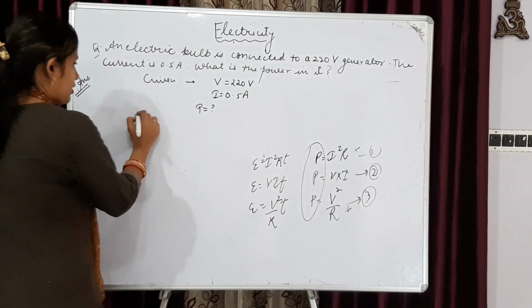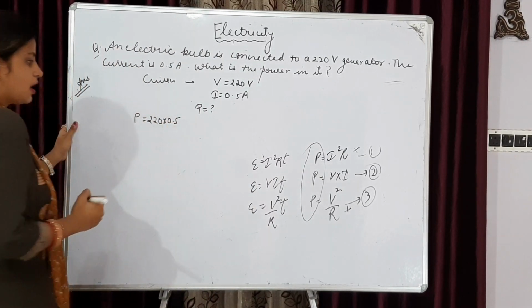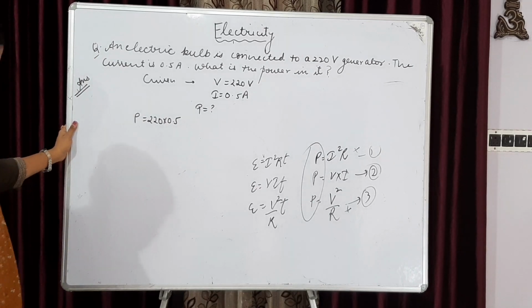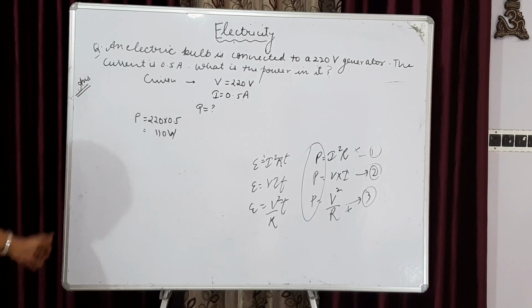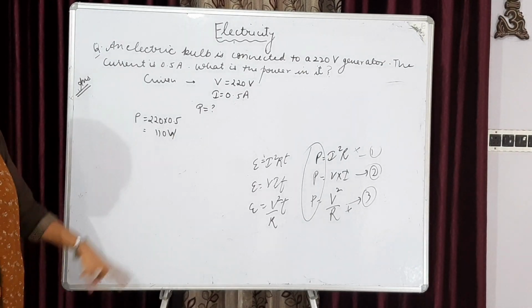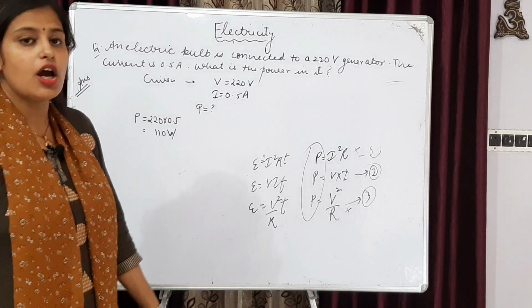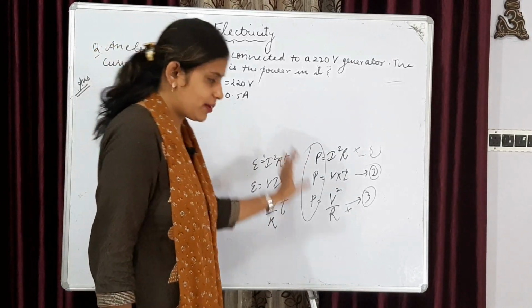You will be putting the values in the formula and will get the answer. Power is 110 watt. This is the answer. Don't forget to put the SI unit, otherwise you will lose the marks. This is actually electric power.